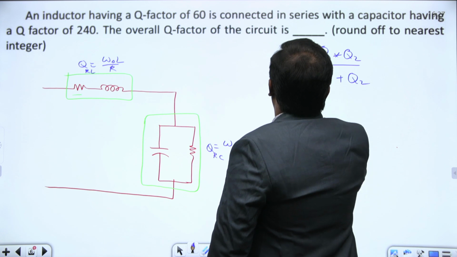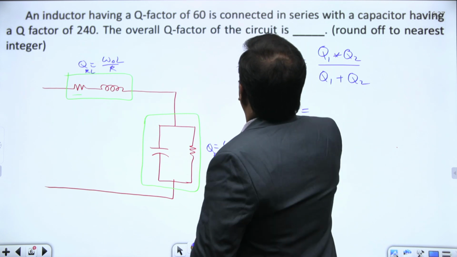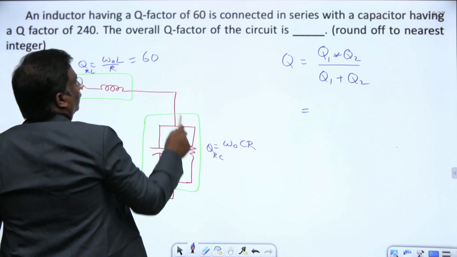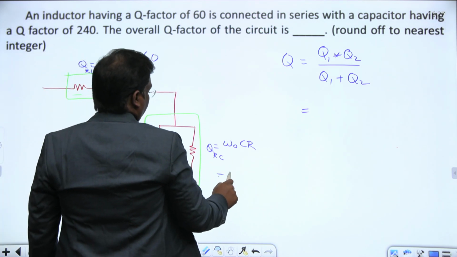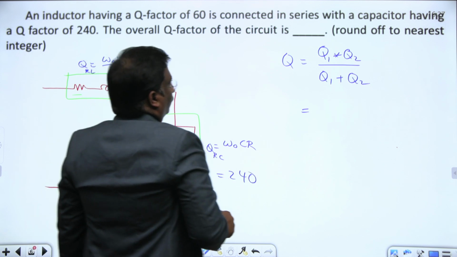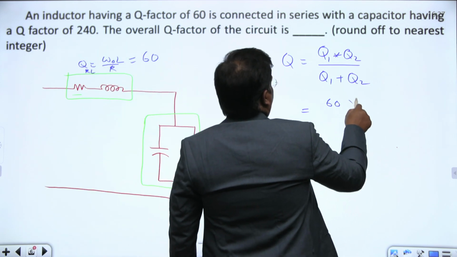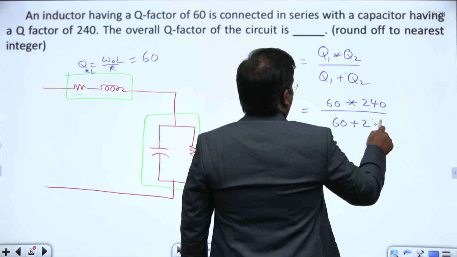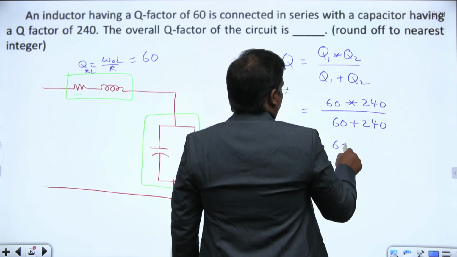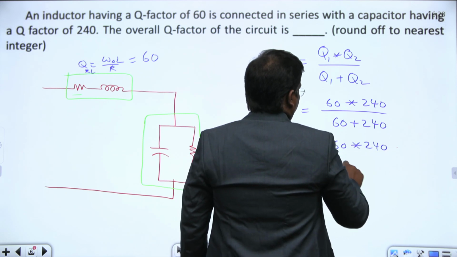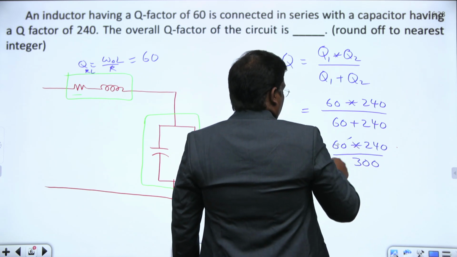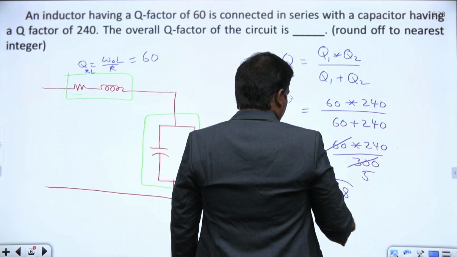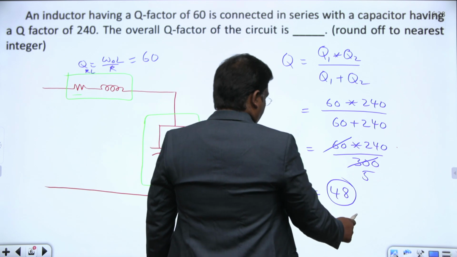The quality factor of the inductor is given as 60, and of the capacitor as 240. Therefore, 60 into 240 divided by 60 plus 240, that is 60 into 240 divided by 300. This is 5 times, 240 by 5 is 48. This is the quality factor Q, 48.